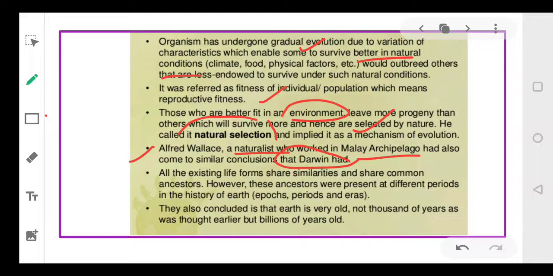He also said that all existing life forms show similarities with each other, and also show similarities with their ancestors. And both of them together concluded that Earth is not very old, not thousands of years as was thought earlier, but billions of years old. Both of them supported this idea that Earth is billions of years old. It is not millions of years old or thousands of years.